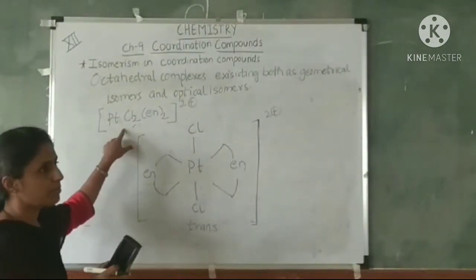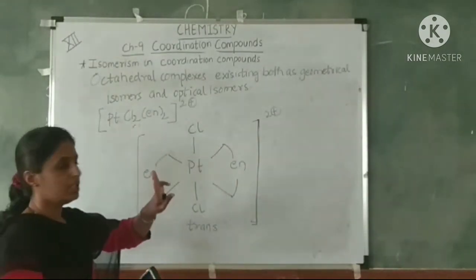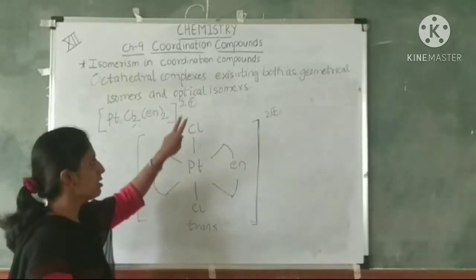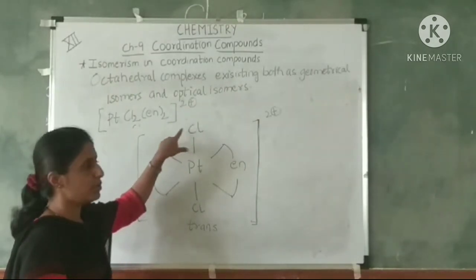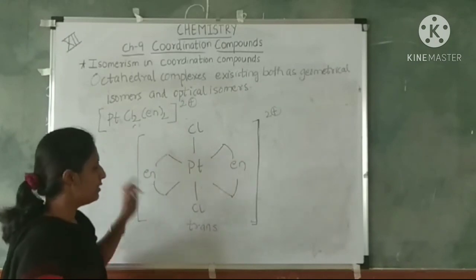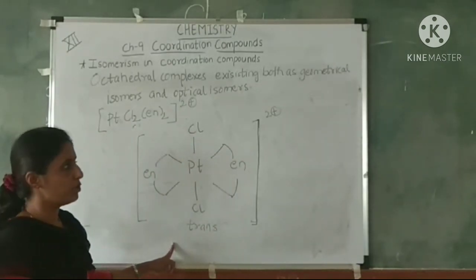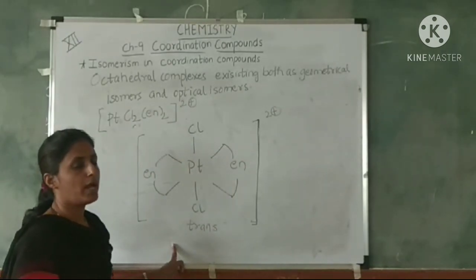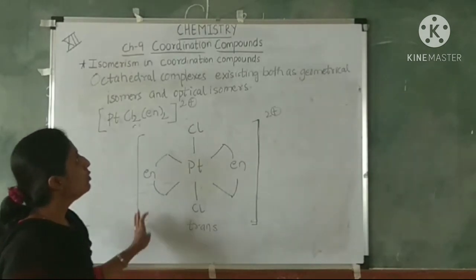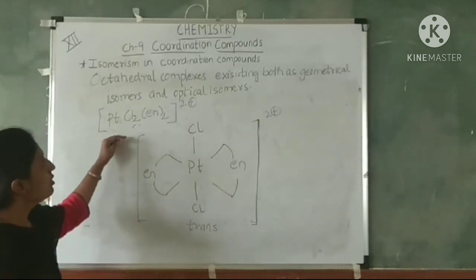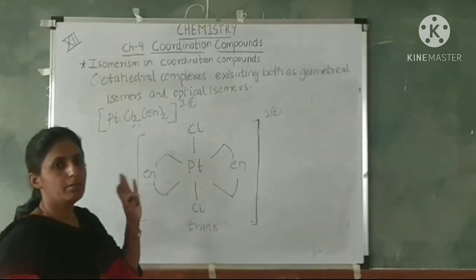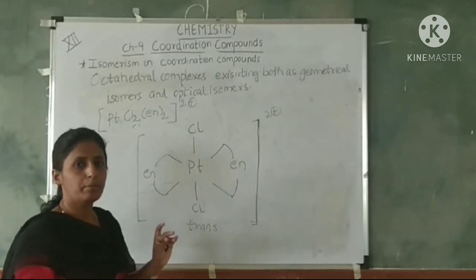So here this compound has 3 isomers, of which the cis isomer shows optical activity and the trans isomer does not show optical activity. Square planar complexes do not show this optical activity because they have a mirror plane and